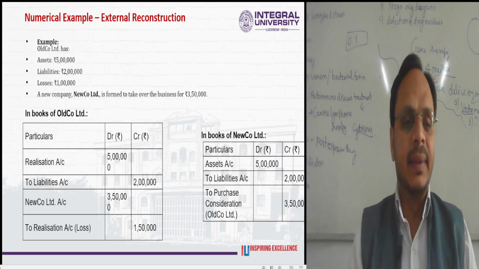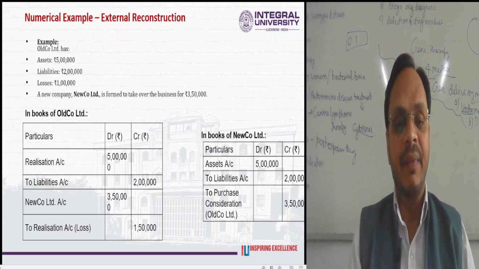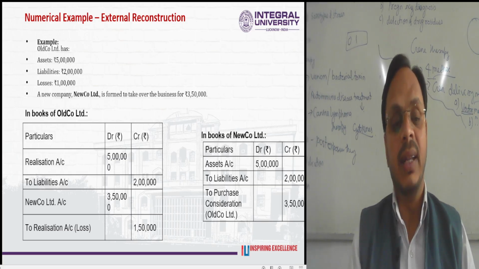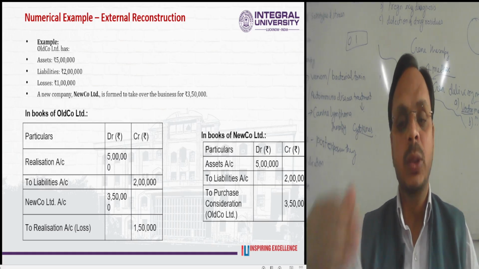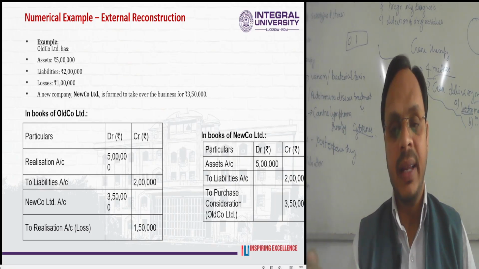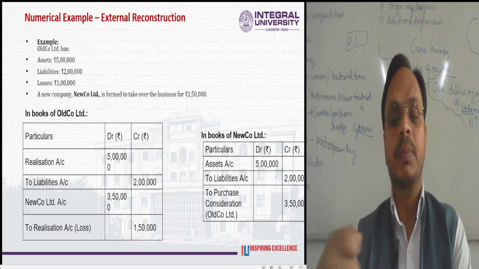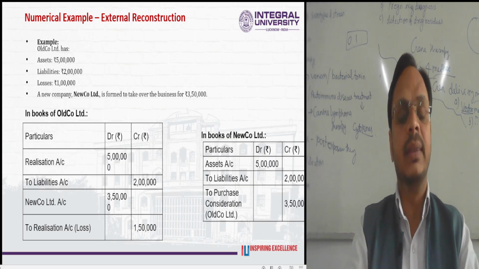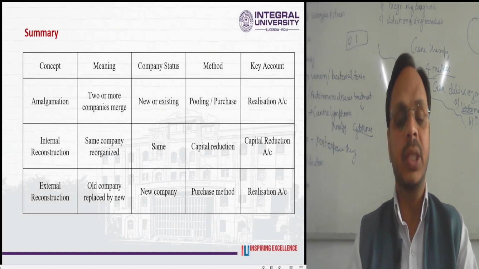So there is a loss of 1 lakh 50,000. Why? Because assets have been realized at 5 lakh rupees while the liabilities are 2 lakh rupees, and the new company is ready to take over the business at 3 lakh 50,000. So surely there will be a loss of 1 lakh 50,000. Meanwhile, books of account will be prepared in the books of new company limited: assets 5 lakh, liabilities 2 lakh, purchase consideration 3 lakh 50,000. So this is the accounting treatment for the external reconstruction in both companies.